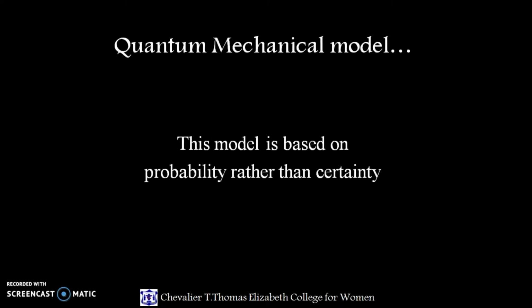Coming back to the quantum mechanical model, atoms use complex shapes of orbitals called electron clouds, in which there is likely to be an electron. So this model is based on probability rather than certainty.